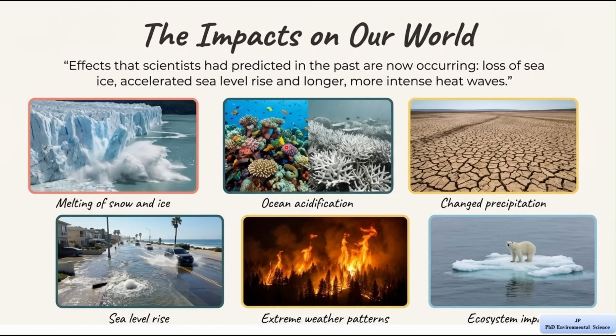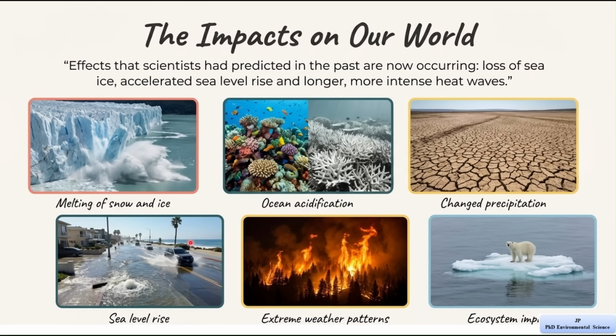Changed precipitation. Precipitation means rainfall, snowfall. So climate change is disturbing normal patterns of rainfall. Some places are getting too much rain, leading to floods, while other places are getting very little rain, leading to droughts. This imbalance also affects agriculture and water supply.